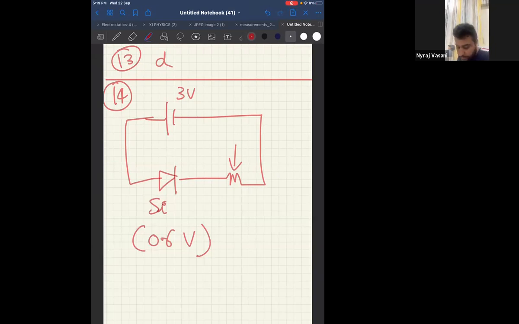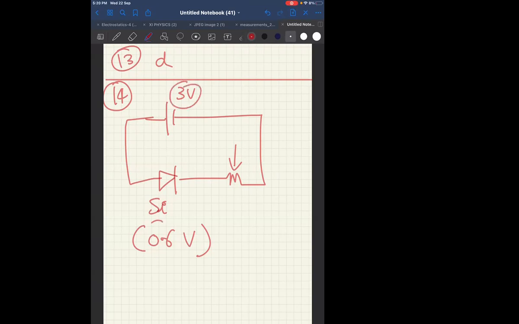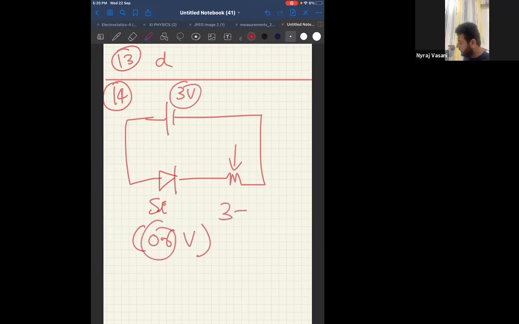Correct. Getting the answer 2.4 volt. Yes, sir, because this will be 3 minus 0.6. So 3 minus 0.6 will be 2.4. Clear? Yes.